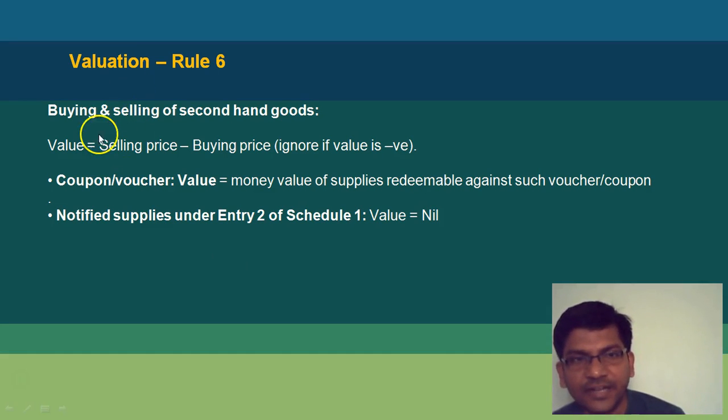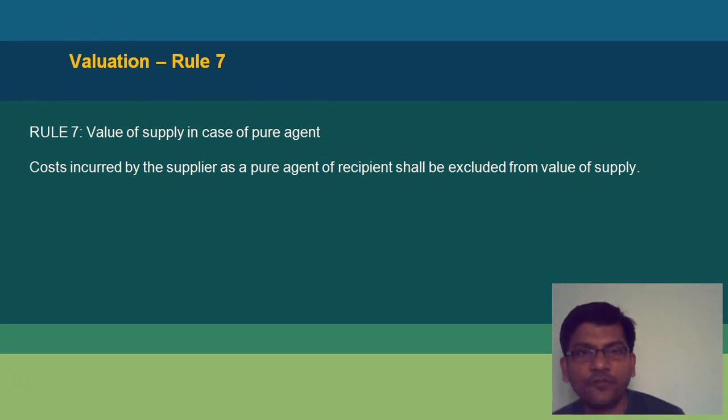Then rule 6 continues and we say that in case you are buying and selling second hand goods, it will be the selling price minus the buying price, and ignore the buying price if this whole amount is negative. Coupon voucher. So the voucher is a piece of paper. Its valuation will be the 1500 rupees of goods that I can buy at Big Bazaar against such voucher. And notified supplies under entry 2 of schedule 1, value will be nil.